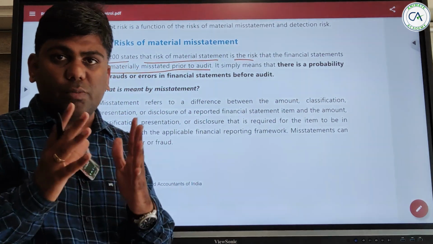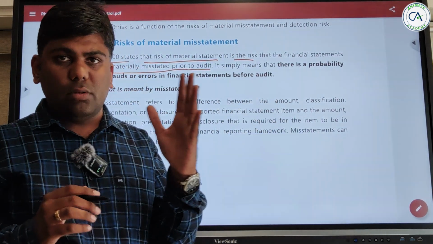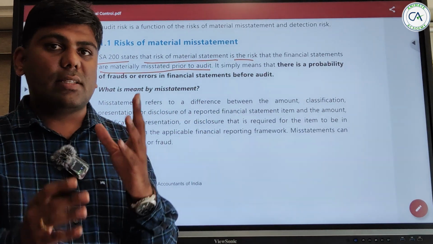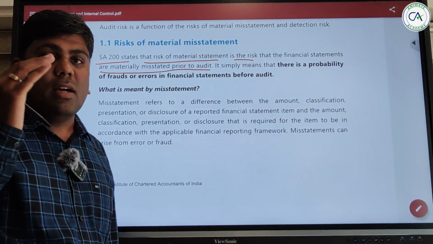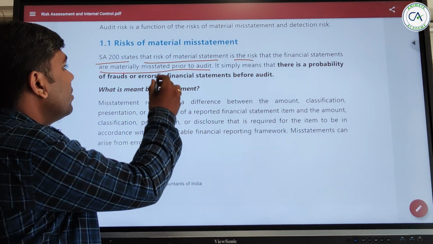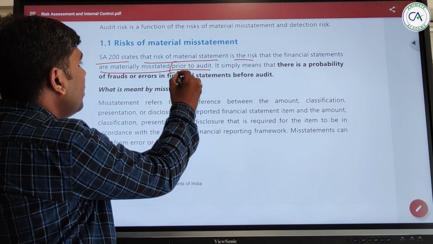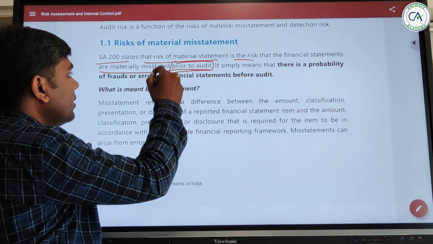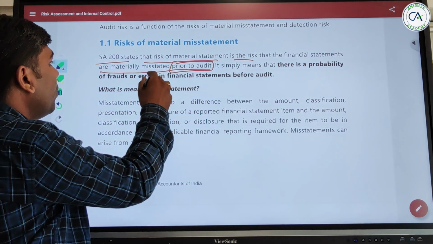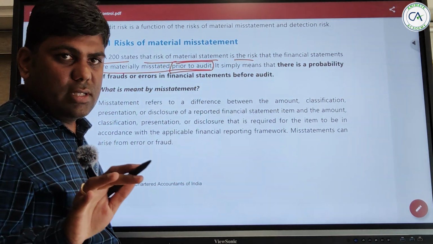We spoke about audit risk being divided into two parts, that is detection risk and risk of material misstatement. Let's see what risk of material misstatement means. Risk of material misstatement means prior to audit. When you are reading the sentence, we have broken the sentence, now we will intermingle it. So prior to the audit, that means the audit has not started at all.